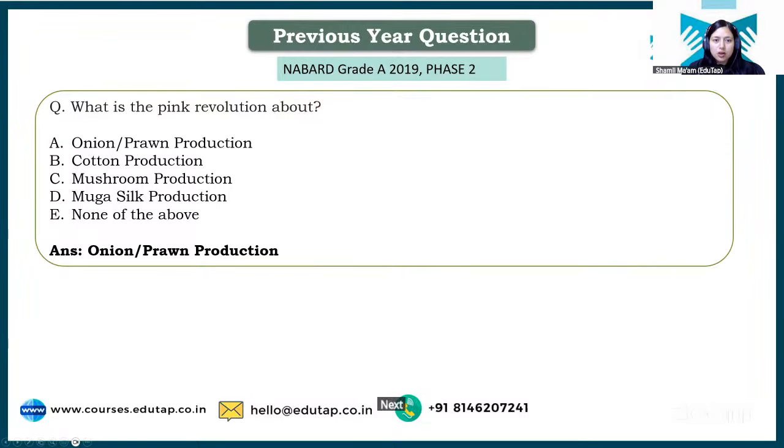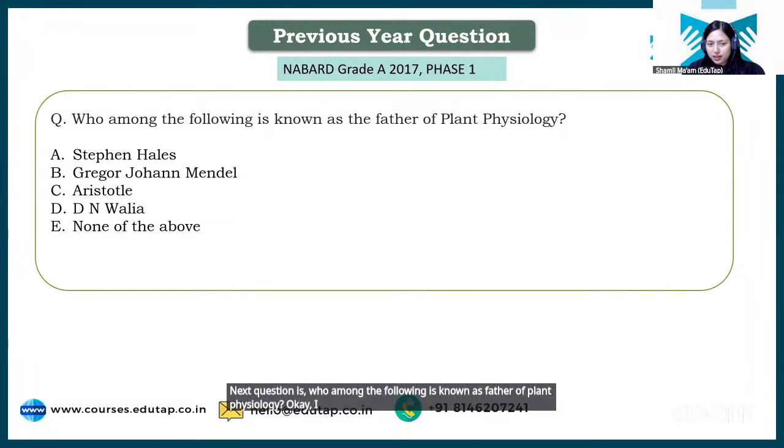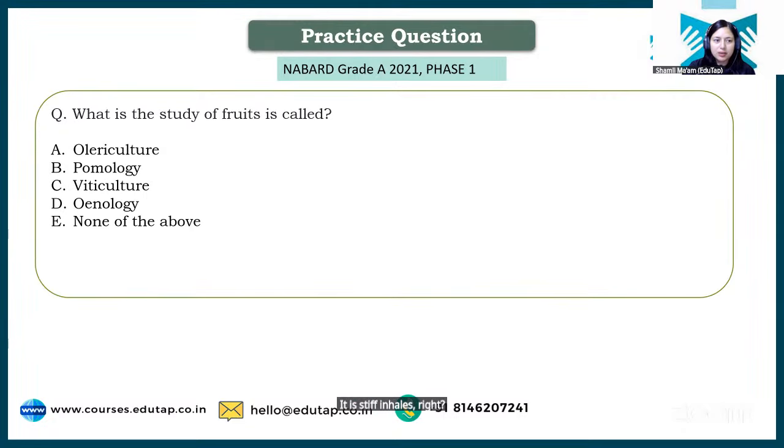Next question is, who among the following is known as father of plant physiology? Okay, I have already told you this was asked in your examination. Very good. It is Stephen Hales, right? Stephen Hales. Study of fruits is called.